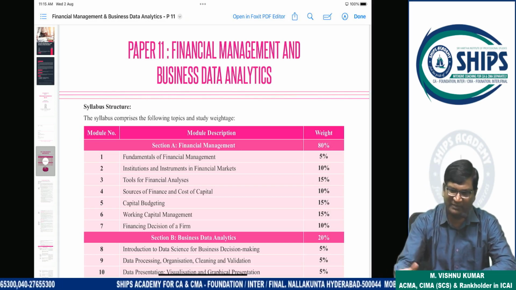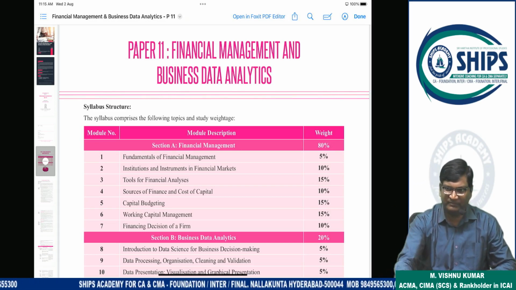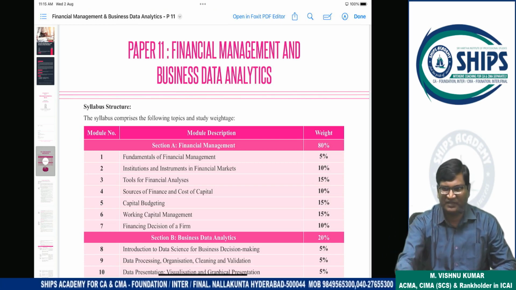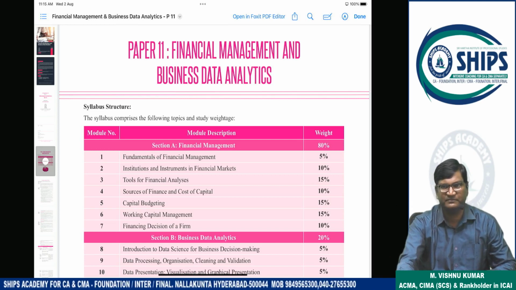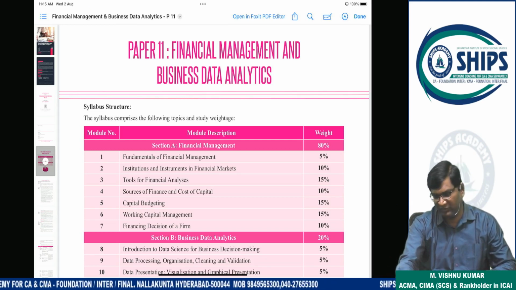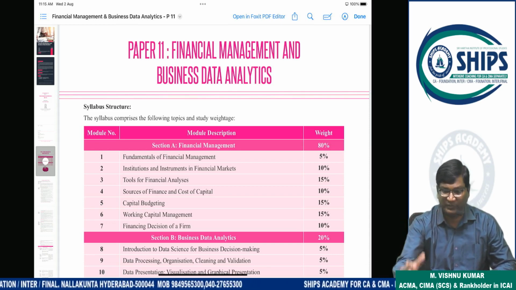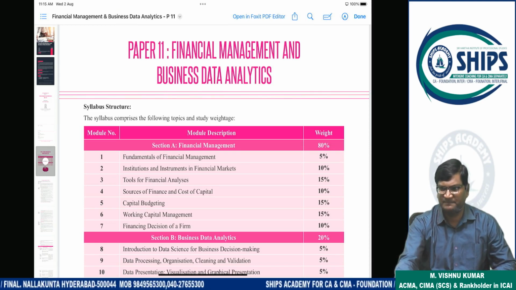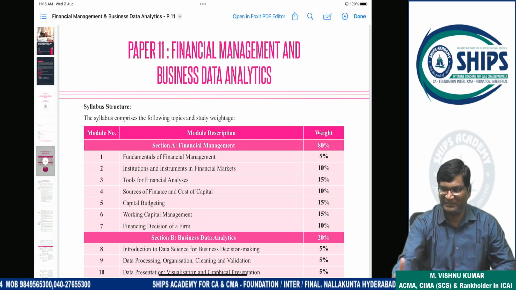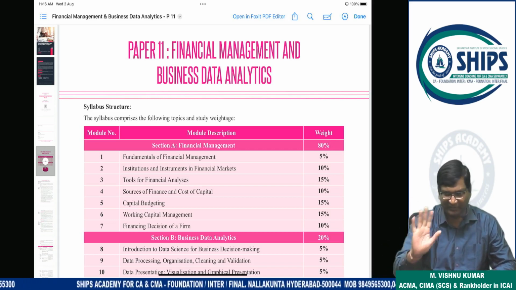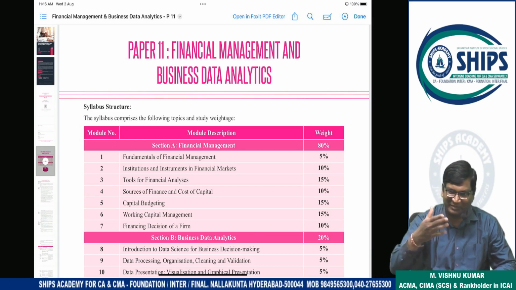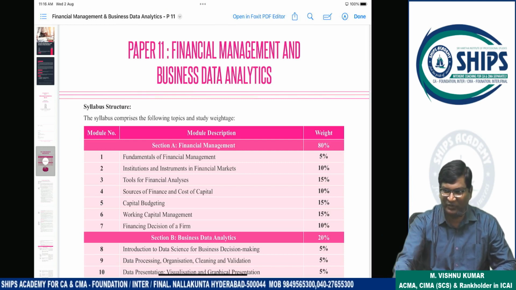Now CA and CMA both are the same in the market. When you go for a job, even CMA students are getting jobs earlier than CA qualified students. On the practice side, CA has good opportunities, but on the job side, qualified CMA students have more opportunities. And demand is increasing. The Prime Minister's vision is what? Make in India. Make in India means India has to maximally produce and export goods. So with maximum production and maximum exports, cost management will automatically take place. According to this, demand will increase for cost and management accountants in future.